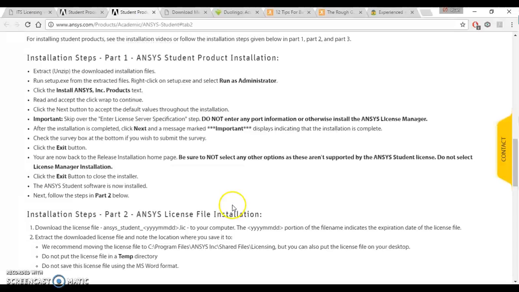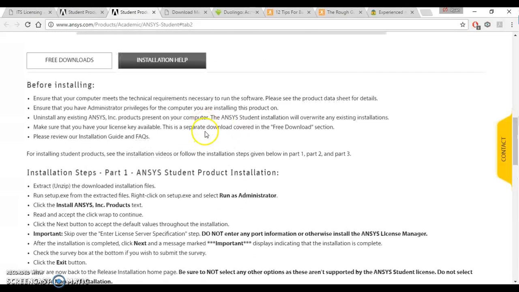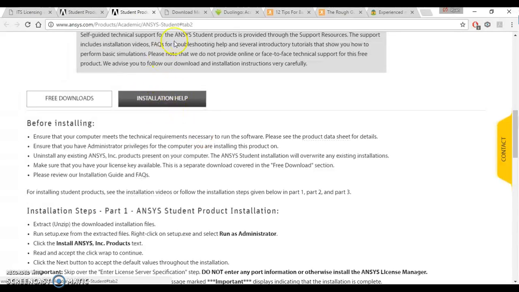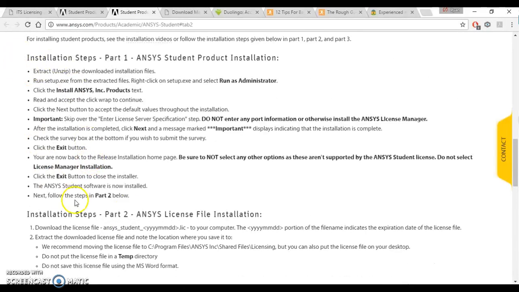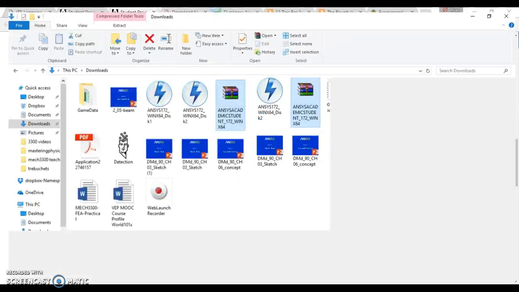Okay, so now it's all downloaded. It took like an hour or something like that. And I've just gone into the installation help page here on Ansys Student, and it gives you really good instructions. You could definitely install it without any assistance from me, just from these, just like I did, but I'm going to go ahead and demonstrate anyhow.